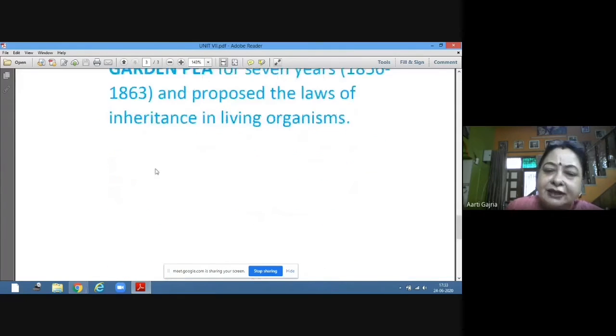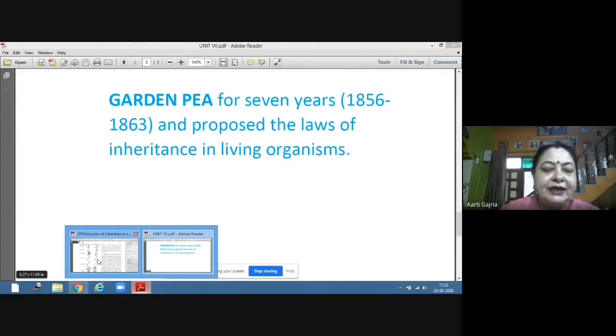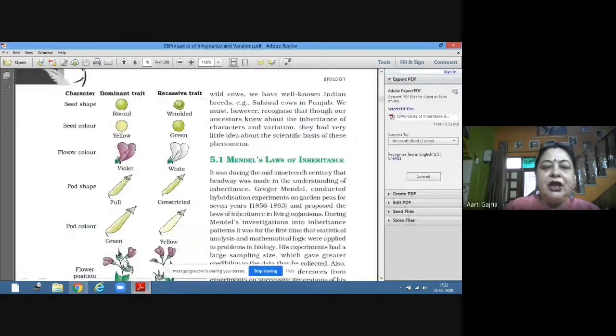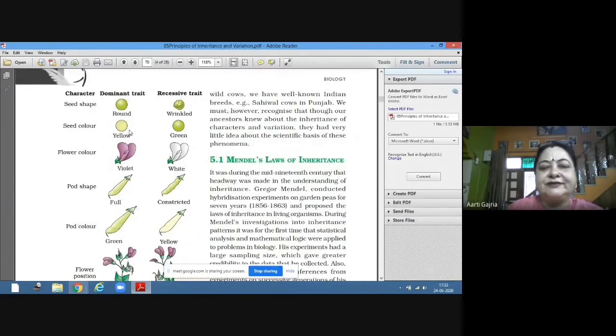And then he proposed the laws of inheritance. So we are going to learn about laws of inheritance given by Mendel. But before that, first of all, let's see what he did. What he did was he selected 7 contrasting traits. Now, what were these 7 contrasting traits?